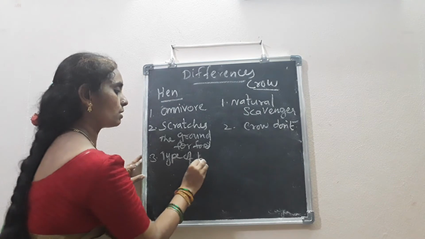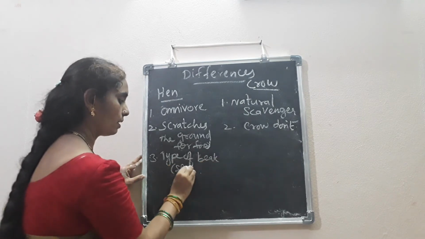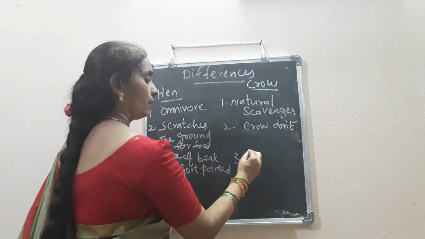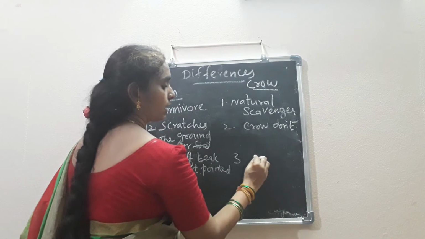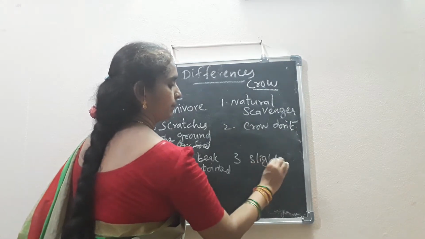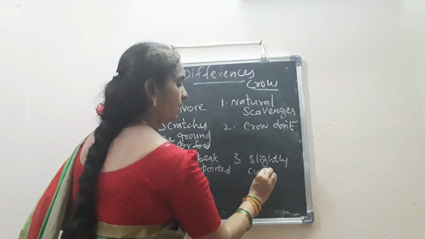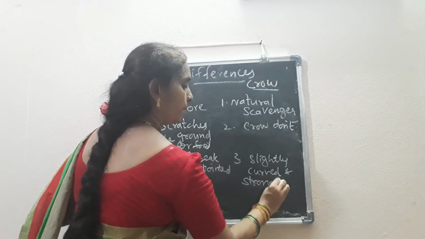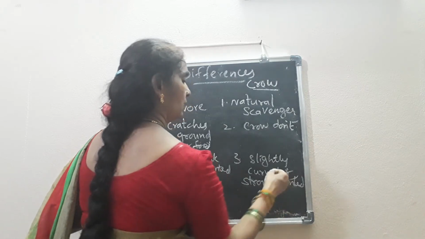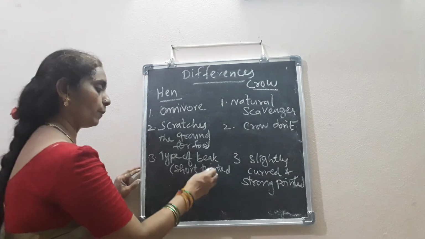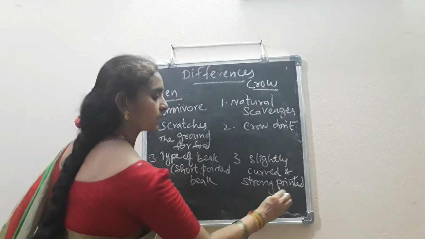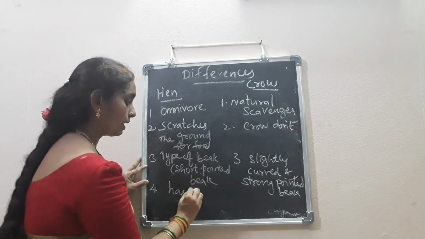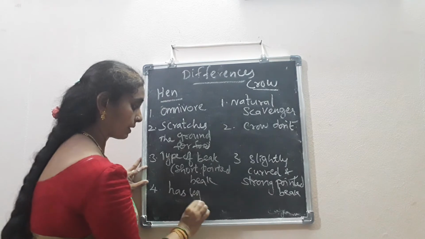Type of beak for the hen is short pointed. Here the type of beak is slightly curved, strong and pointed. Curved and pointed here, short pointed beak there. Next, fourth point: wings and legs, isn't it?